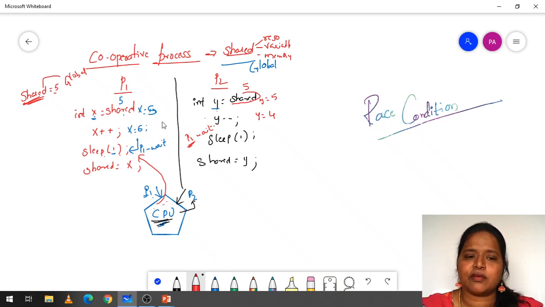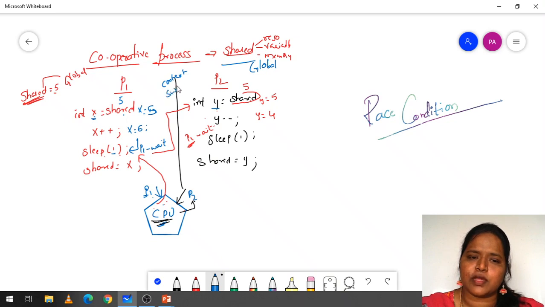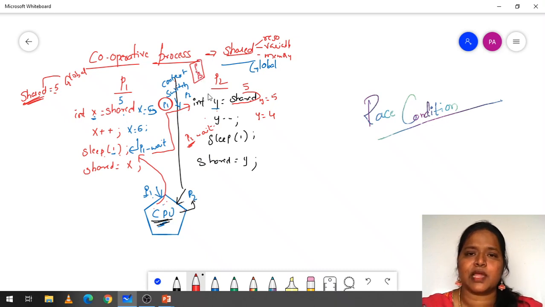So what we have done from sleep to int y is the context switching. Here comes the concept of context switching. So switching from P1 to P2, this is called context switching. When a process P1 is going to context switch, it will store all the details in the PCB, as we have already studied. PCB is nothing but the process control block. In that process control block, we store all the details of P1.